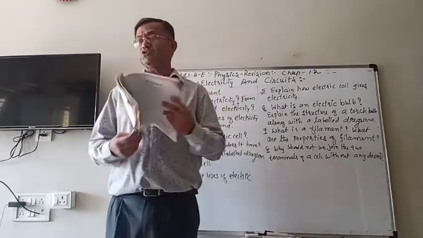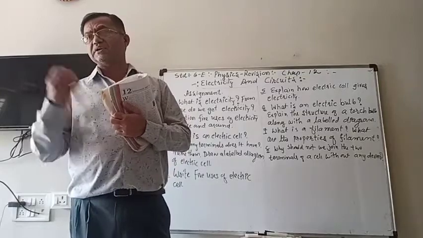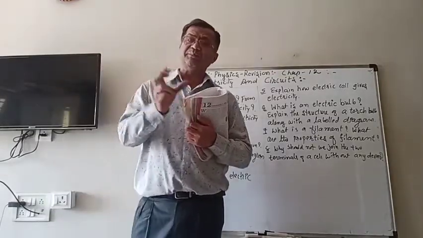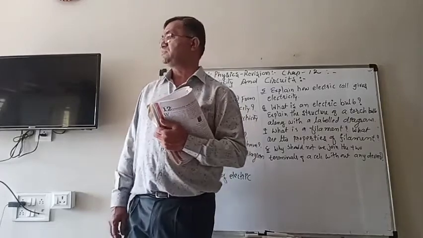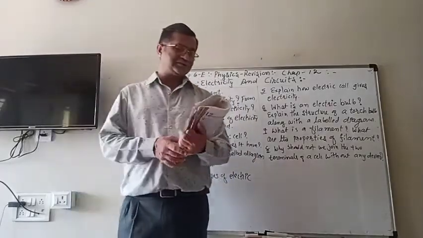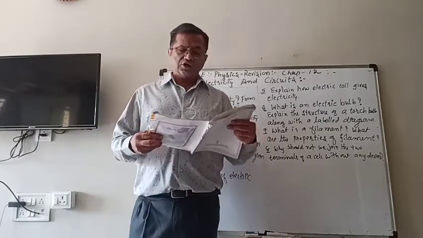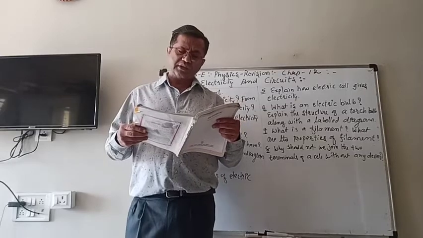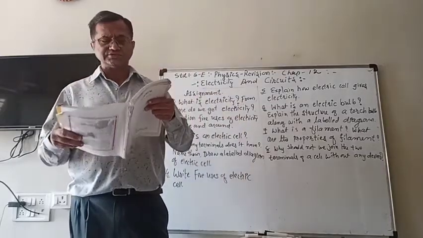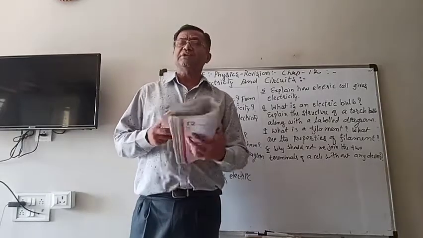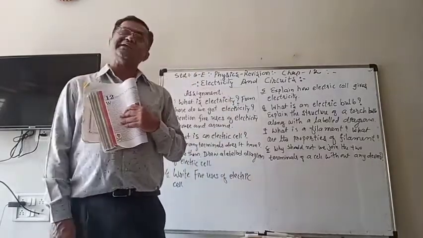Then we have to take off that used cell which is not working and replace it with new cells. Then again it will start producing electricity. So now the bulb. I hope everybody is familiar with the bulb, especially the torch bulb or any type of bulb.